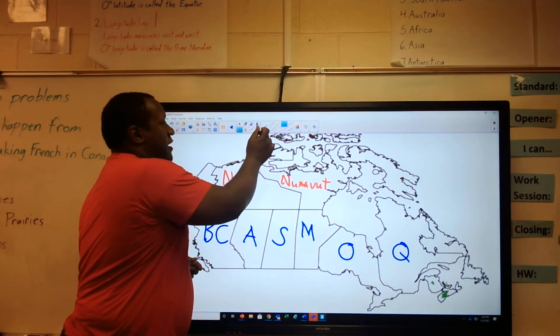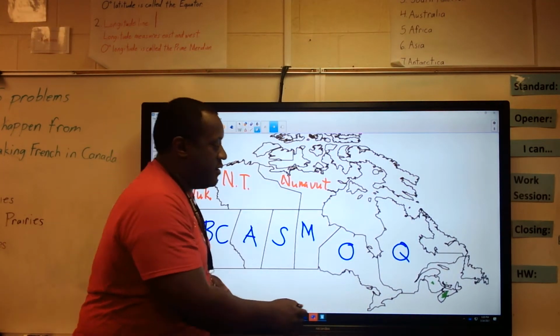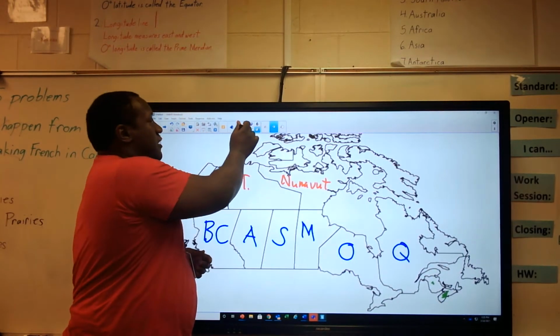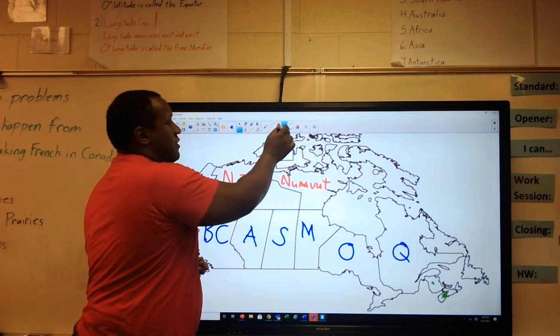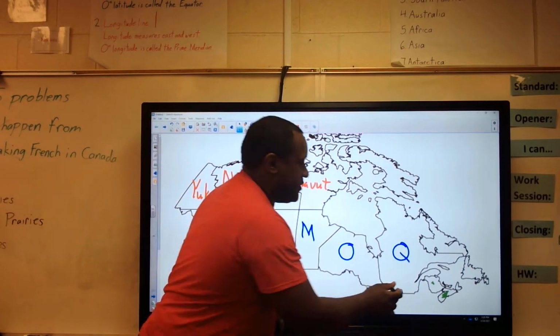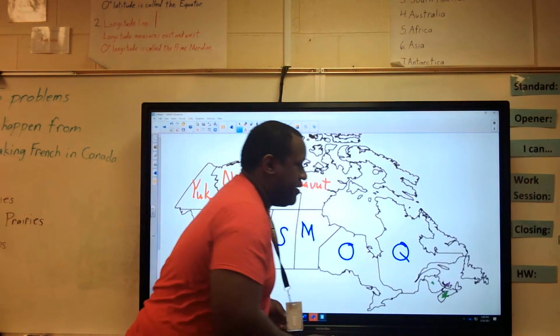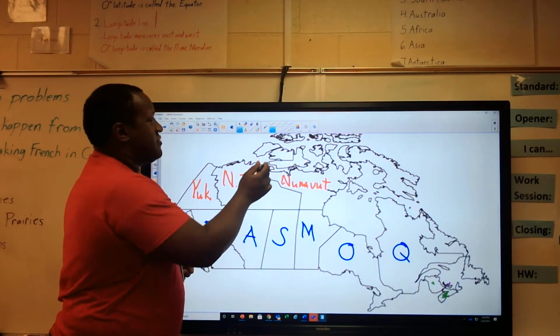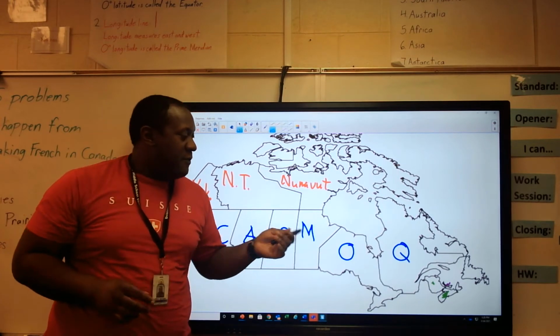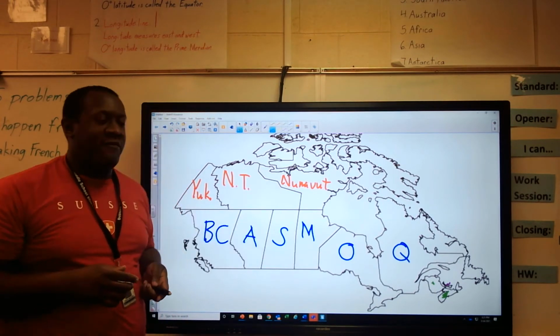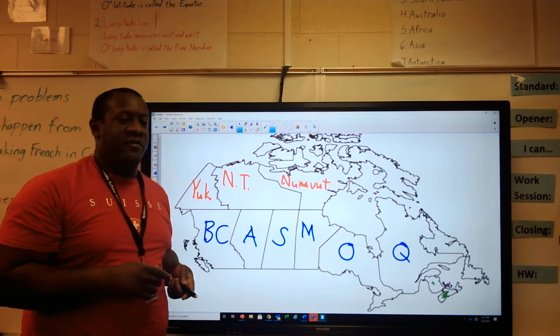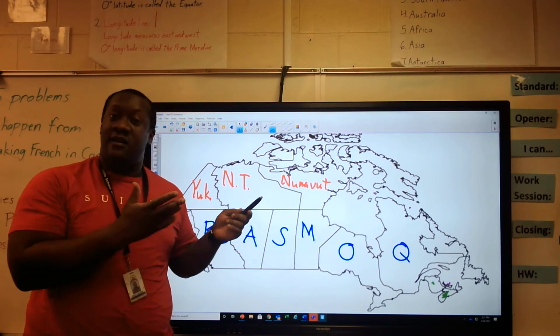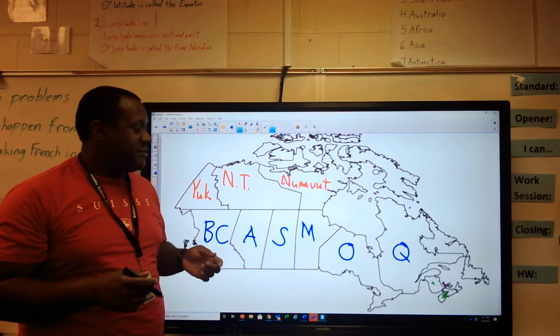I'll give Prince Edward Island, take that dot out of the way, I'll give it a little bit of pink. Sorry, Prince Edward Island. We'll do a little pink, or not, it's not really pink, it's purple. But we'll do purple in honor of Anne of Green Gables, since if you've ever read Anne of Green Gables, it is based in Prince Edward Island. That's where the story takes place.